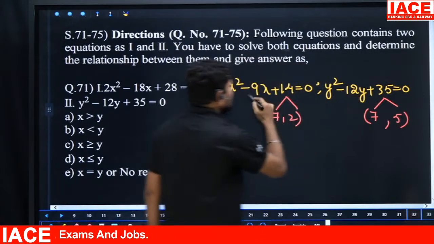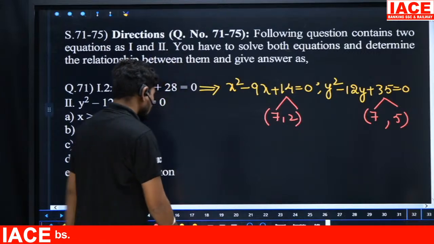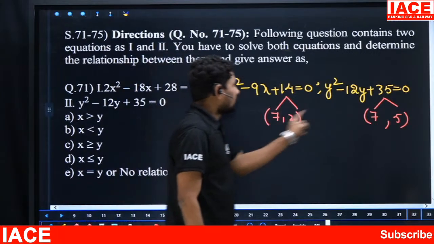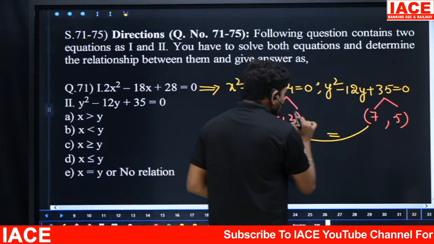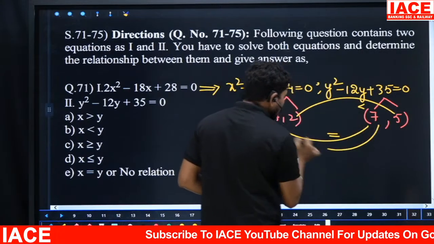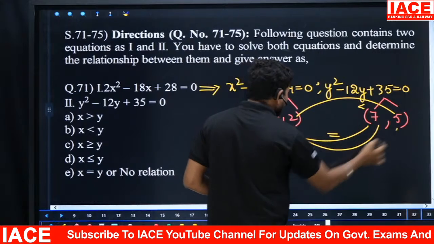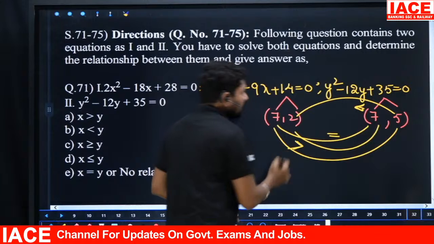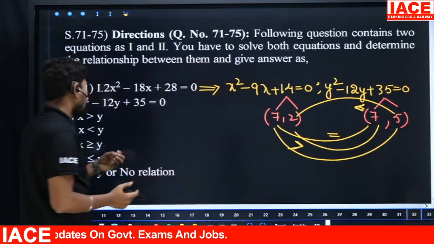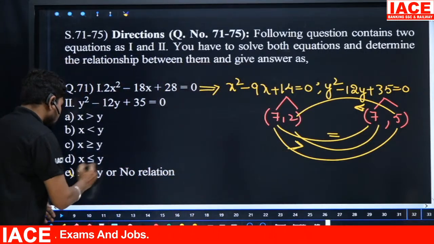And minus, minus is always giving positive factors for both. Then check with the comparison. 7 and 7 are both equal, only one thing will be equal. Then look here, 2 to 5, 5 is bigger; 7 to 2, 7 is bigger; but 5 to 7, 7 is bigger. One less than and one greater than. When you are getting that, the relation should be always no relation. Then option E here.